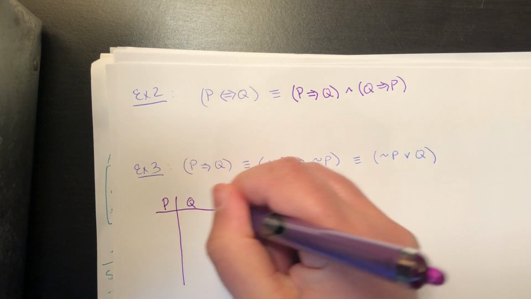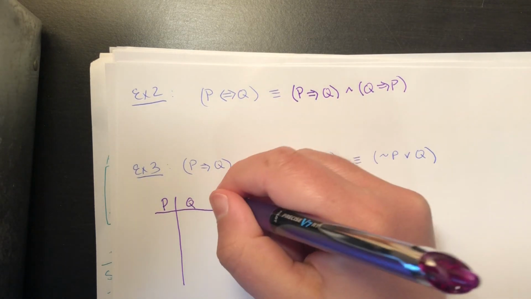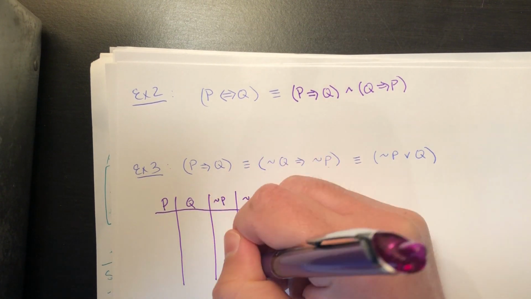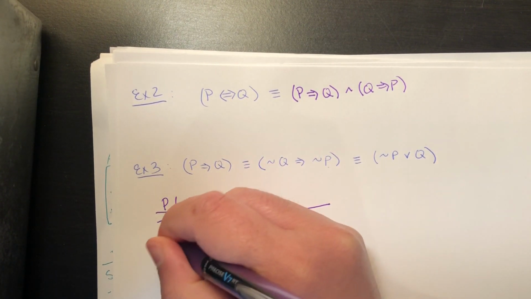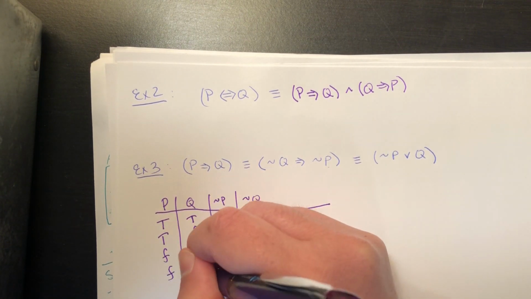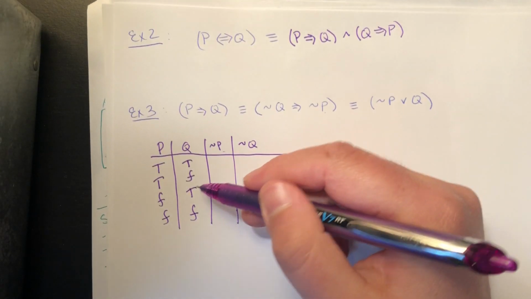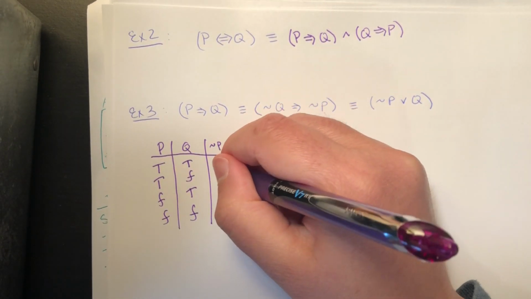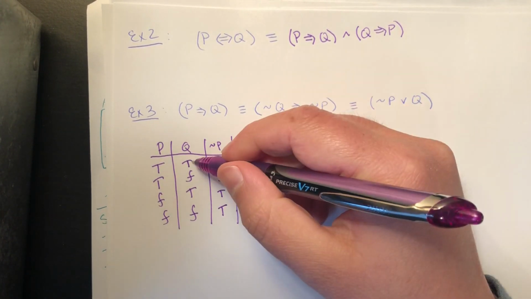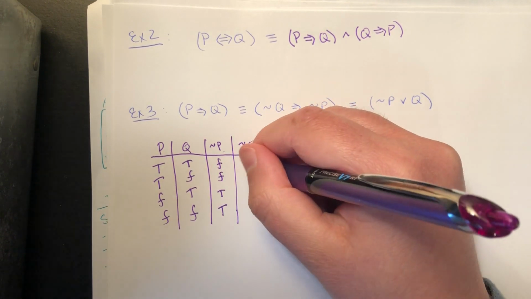All right, let's see. What are we going to need here? I'm going to need a column for not Q and not P. It doesn't really matter the order that you put these in. True, true, false, false. True, false, true, false. The negation of P takes the P column and swaps all the truth values, so this is going to look like false, false, true, true. Similarly, the negation of Q swaps all of these, so it's going to be false, true, false, true.